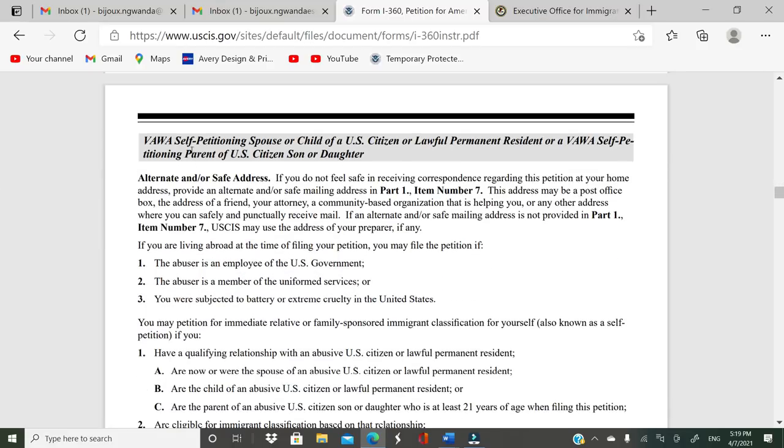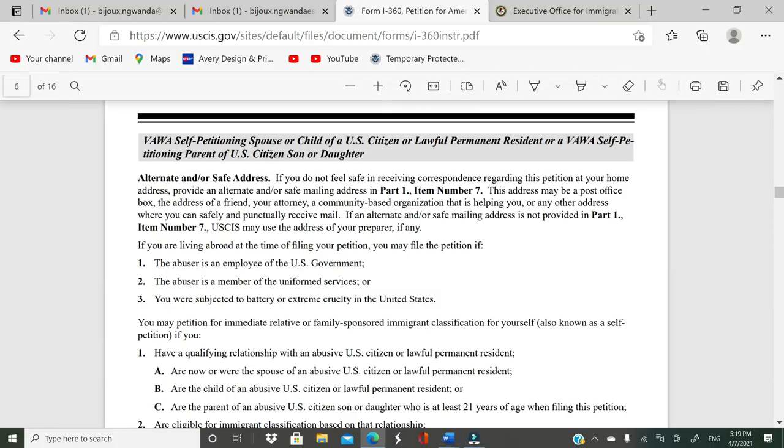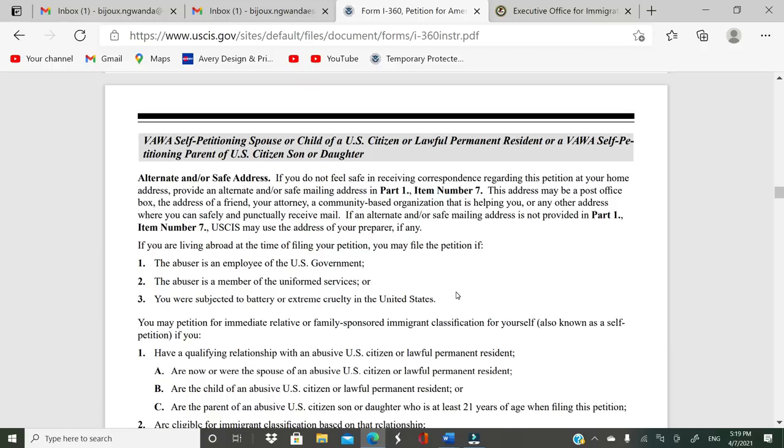Then we have our famous one, the one that everybody uses, the Form I-360. That's the VAWA, self-petitioning spouse or child of a U.S. citizen or lawful permanent resident, or VAWA, self-petitioning parent of a U.S. citizen son or daughter. And when they talk about son or daughter, it can be adopted children or stepchildren as well.